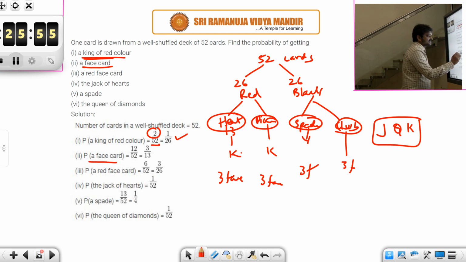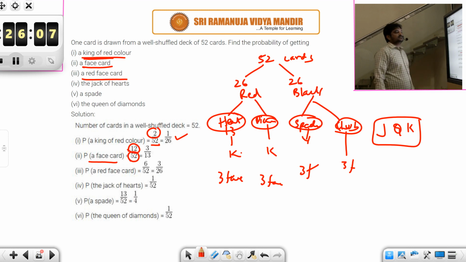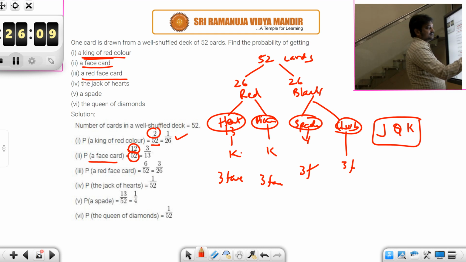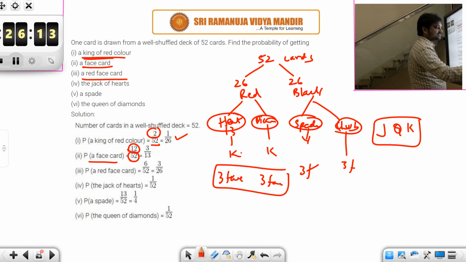So the probability of getting a face card is: 12 are your favorable outcomes. Total number of outcomes are 52. So the ratio is 3 by 13. And then what is the probability of getting a red face card? Red face card. See again, out of these 12 face cards, these 6 will be red in color, right? So probability of getting a red face card will be 6 by 52. It is 3 by 26.